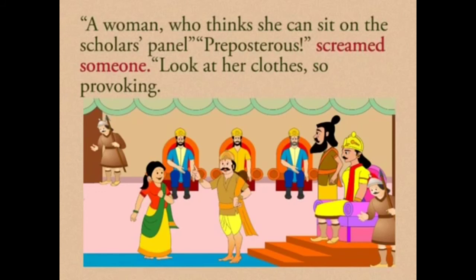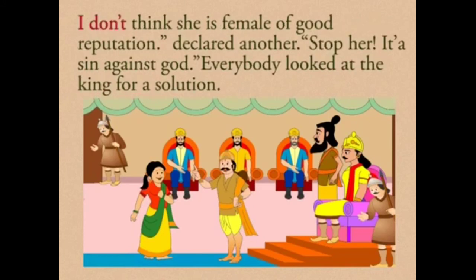Preposterous means stupid, crazy, or shocking. A woman is not supposed to sit on the scholars panel. Panel means a group of people chosen to make decisions.